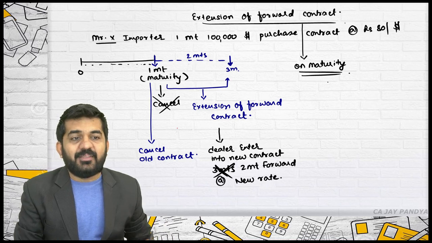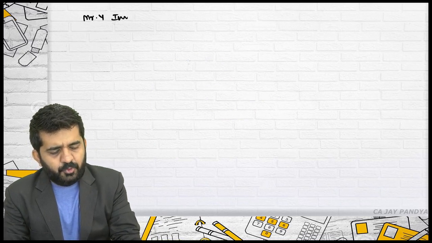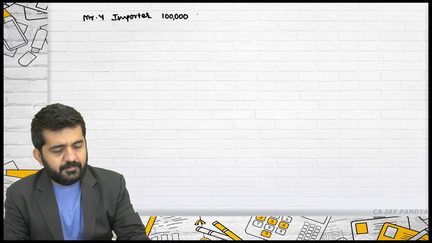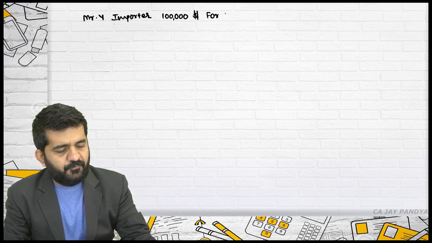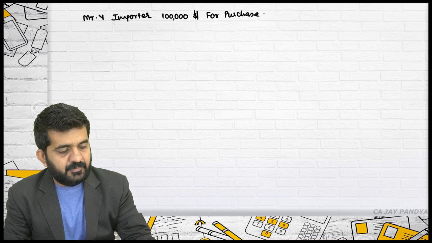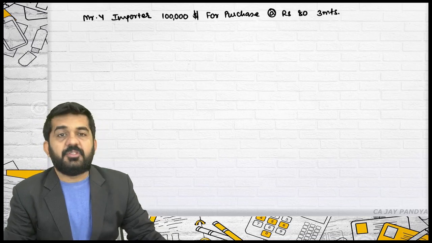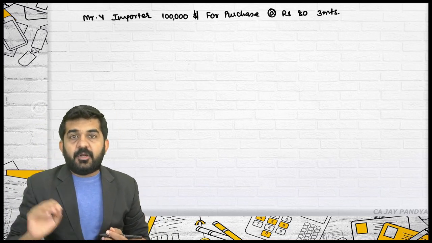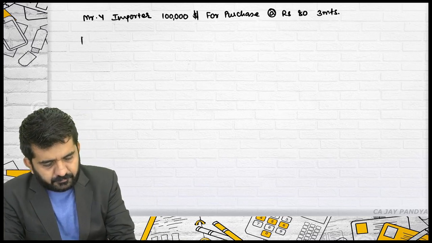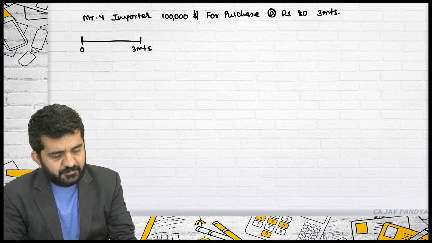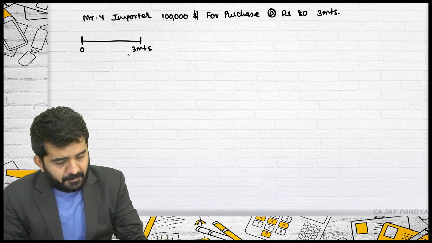The problem comes when this happens. Say an importer, again Mr. Y, has entered into a $1 lakh forward purchase at the rate of rupees 80 and which is 3 months. Try to concentrate on what happens. This is 0. This is 3 months. This is maturity.